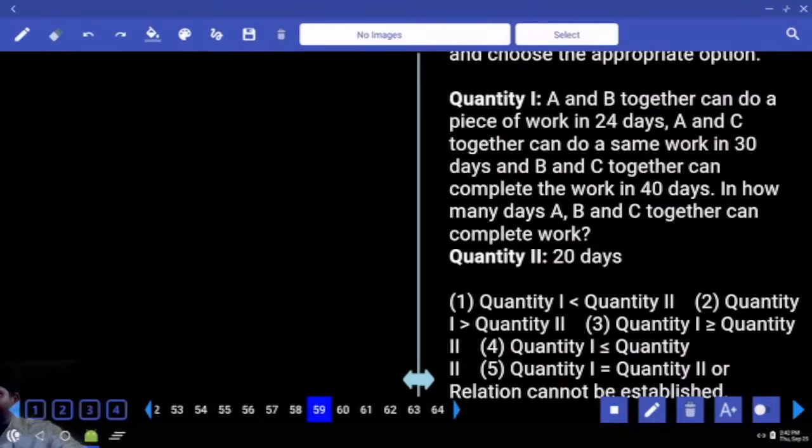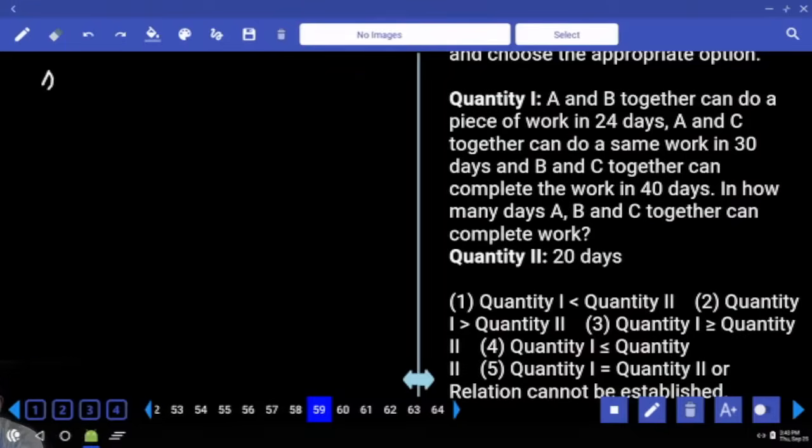See, usually Q1, Q2s must be given the last priority because you have to solve 2 questions to get only 1 mark. But for questions like this, Q2 is already a number, so you can pick these types of questions, there is no problem. If Q1 and Q2 are 2 different questions that you have to solve, then hold those types of questions. Solve them at the end of the section. Are you okay? You have sectional time, so do it at the end of that particular section if you are left with the time.